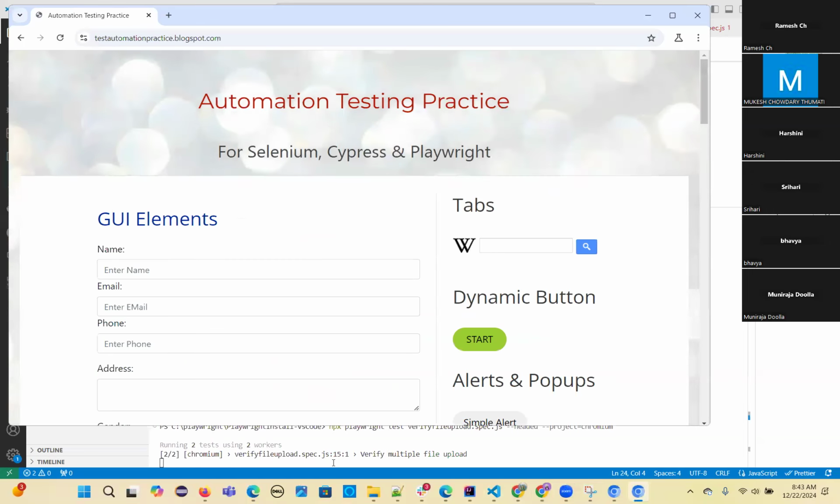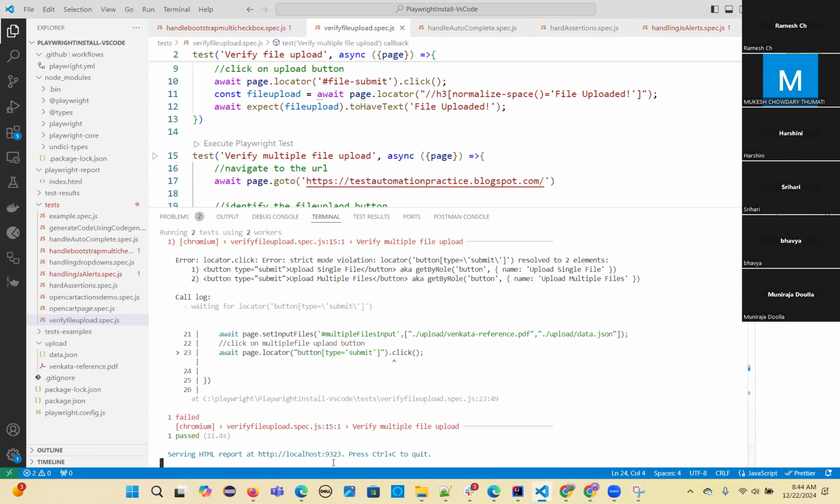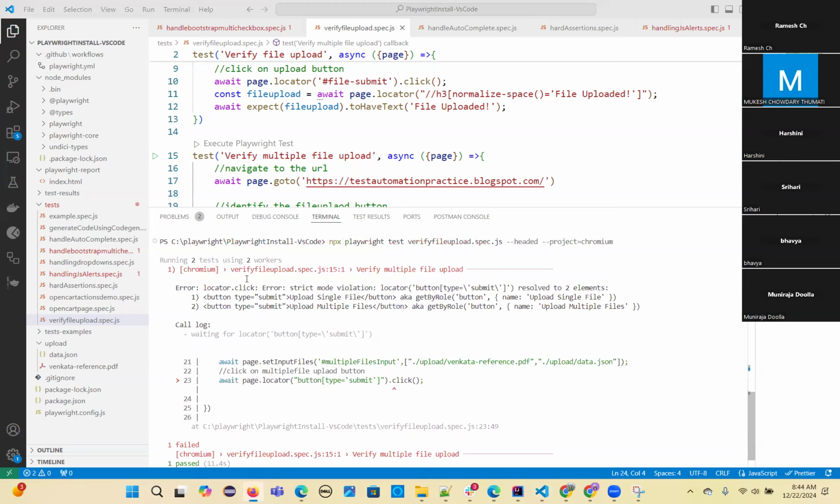But what about file chooser? If you have an input file, you are uploading that. What is this? Oh, okay. You see that? It is clearly saying locator.click, strict mode violation, locator button type resolved to two elements. There are two elements. So you have to give proper